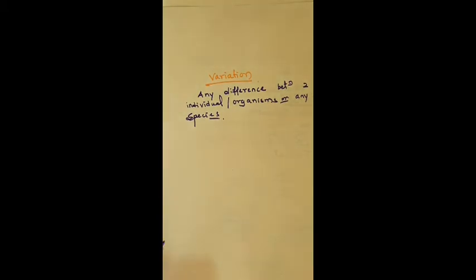It is due to genetic difference. Any difference is nothing but the genetic difference between two individuals or organisms or species by the DNA. These changes or differences due to environmental factors are also by the genetic makeup.